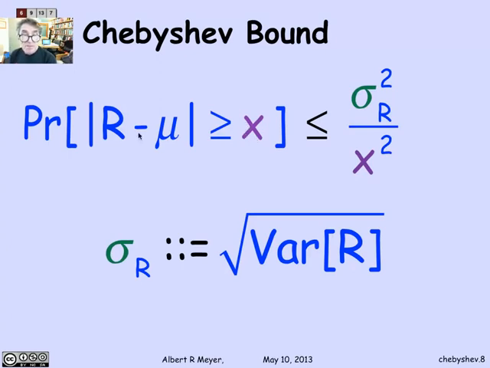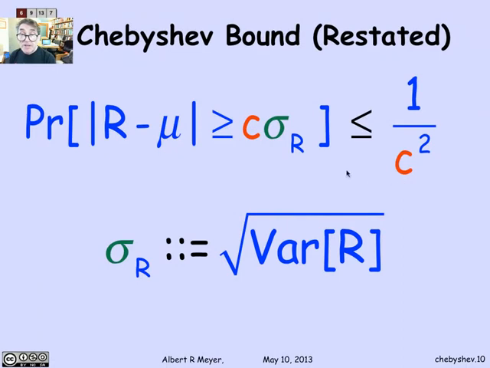So I'm going to see the probability that the error is greater than or equal to a constant times the standard deviation, and this term is going to simplify. Once x is a constant times the standard deviation, the standard deviations are going to cancel out, and I'm just going to wind up with 1 over c squared. So let's just do that. There's the formula. The probability that the distance of R from its mean is greater than or equal to a multiple c of its standard deviation is less than or equal to 1 over c squared. So it's getting much more rapidly smaller as c grows.